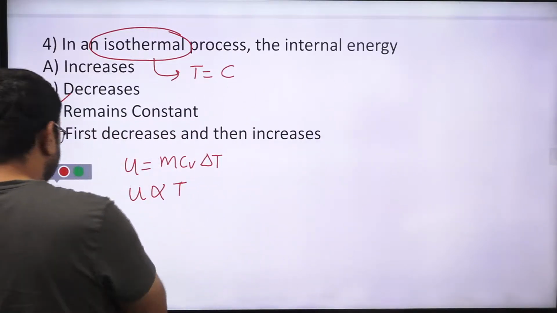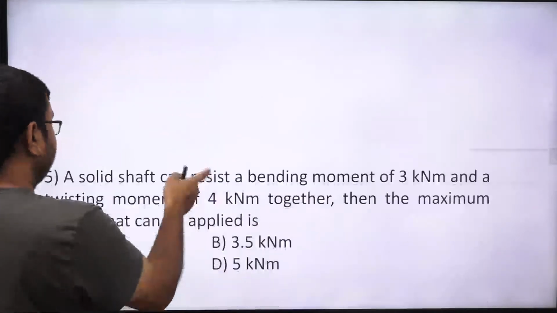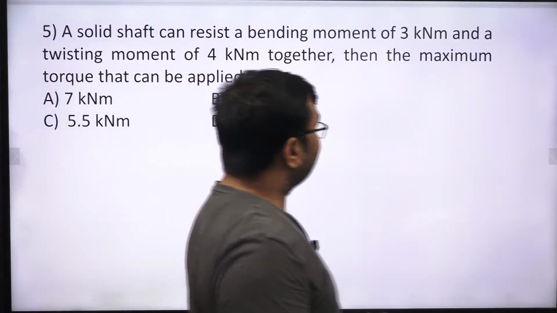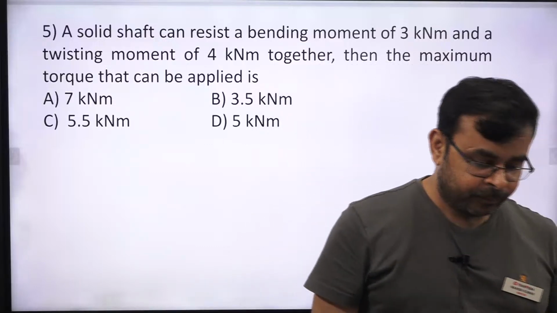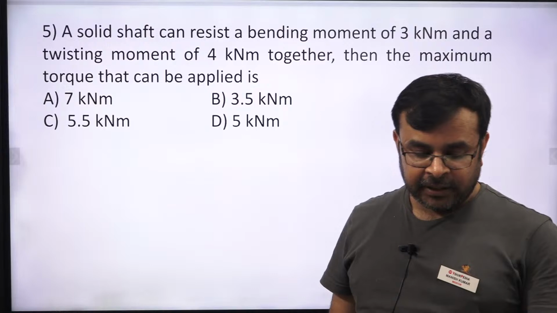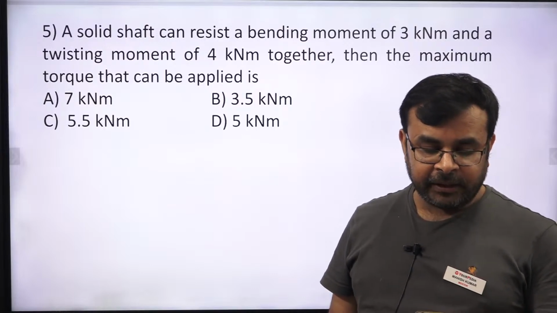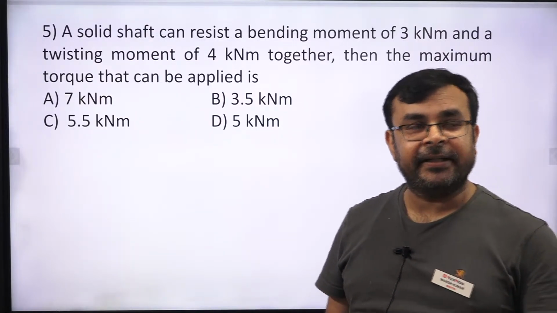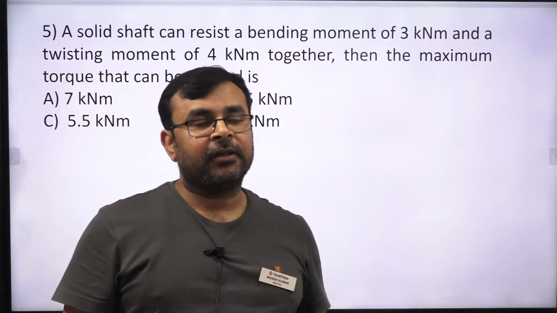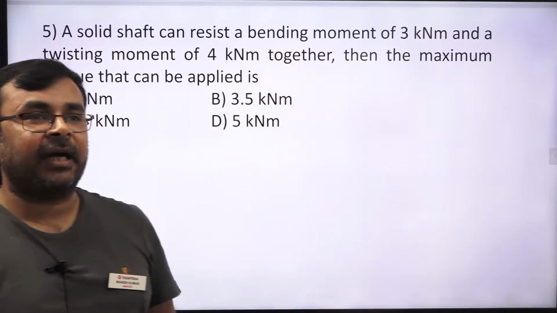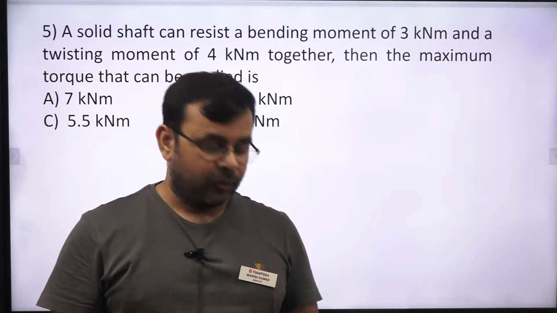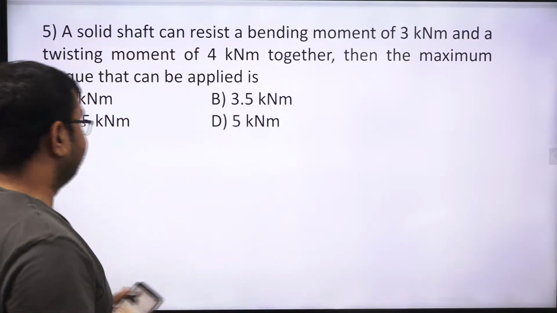Okay, so let's see another question. A solid shaft can resist a bending moment of 3 kilonewton meter and a twisting moment of 4 kilonewton meter together, then the maximum torque that can be applied is. So we need to find out the equivalent torque that can be resisted by the shaft. Yes or no? So now tell me which one is the correct answer.